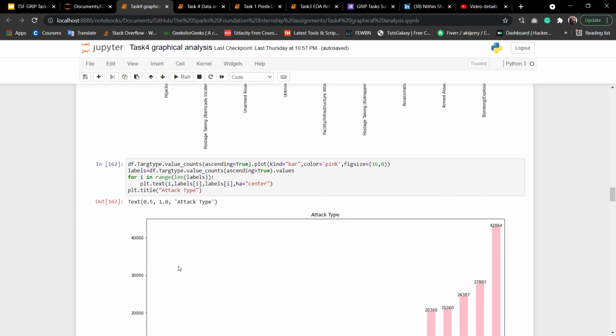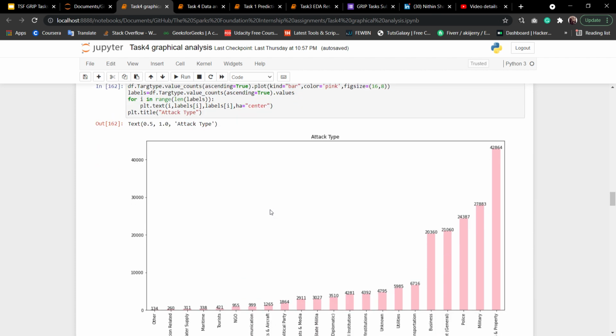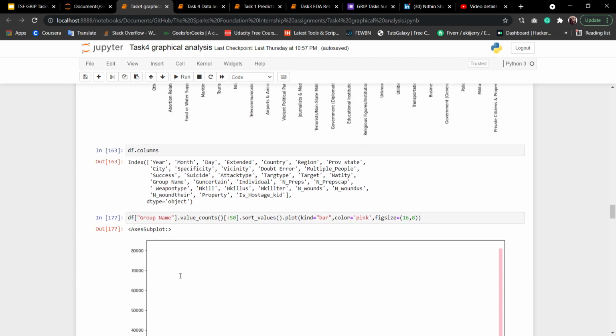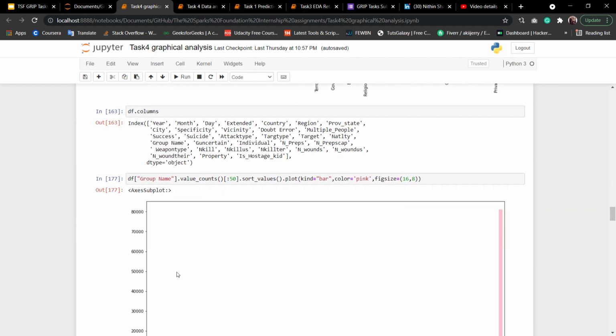And after that I have plotted the target types of the terrorist attacks. As you can see, most of the time they target private citizens and property, then military and police.